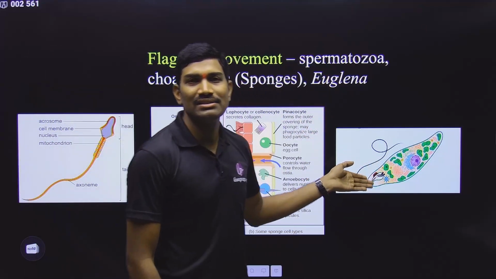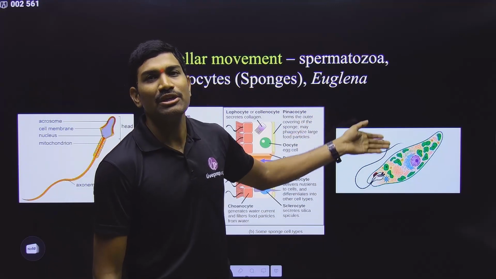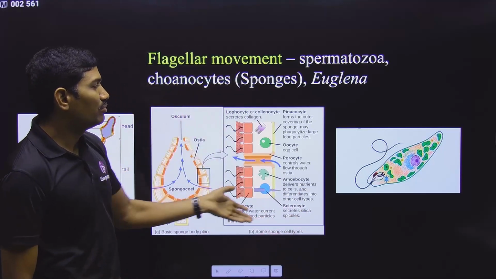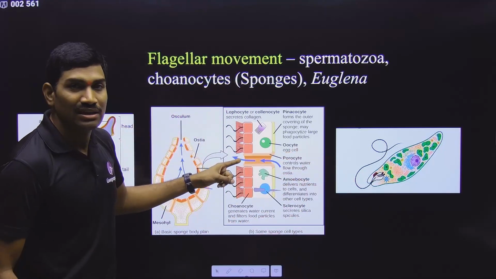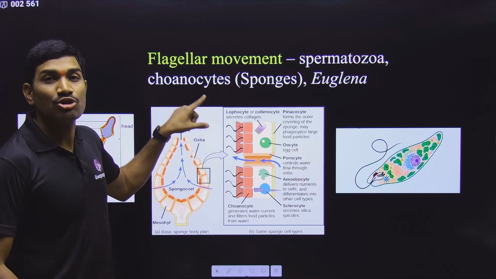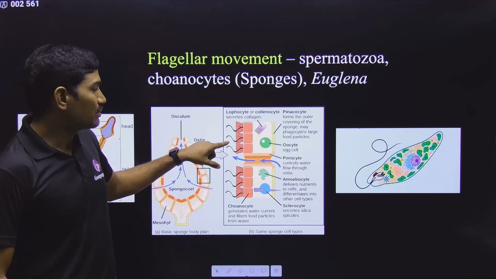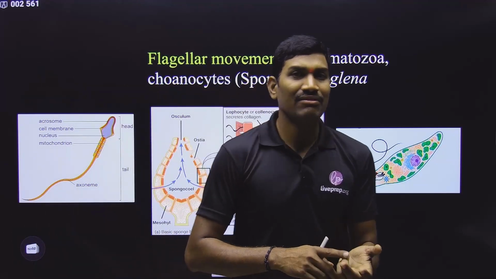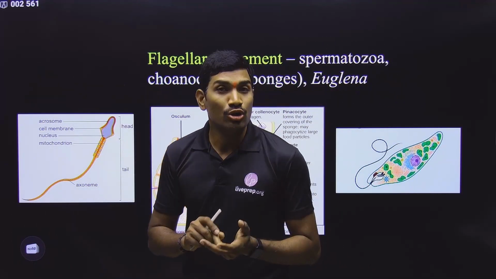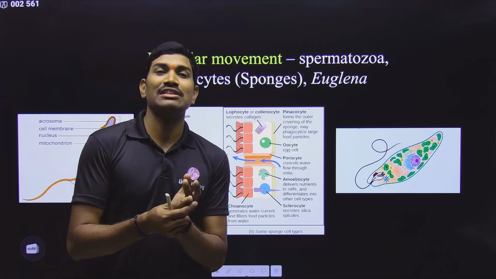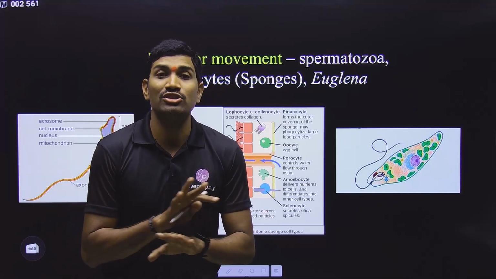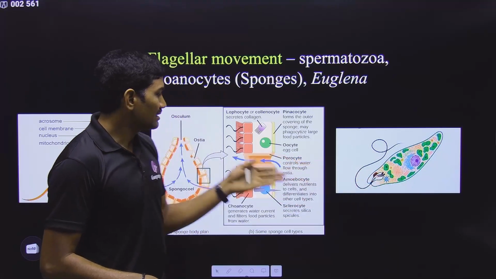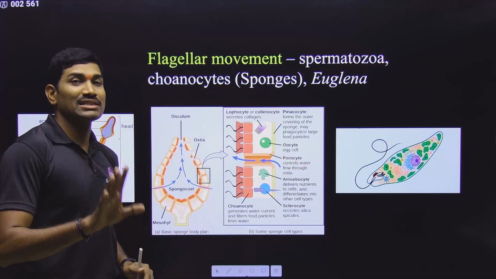Now this flagellum is helping in the movement of Euglena. So in this way, the flagellum also helps in the movement of some cells. In this case, cells are not moving, but the flagellum is causing the movement of the water that is present surrounding it. So please understand cilia and flagella very carefully. Don't think that the cells having cilia and flagella are always able to move. That is a wrong concept. Sometimes they may be able to move, and sometimes they may not. So please understand these points.